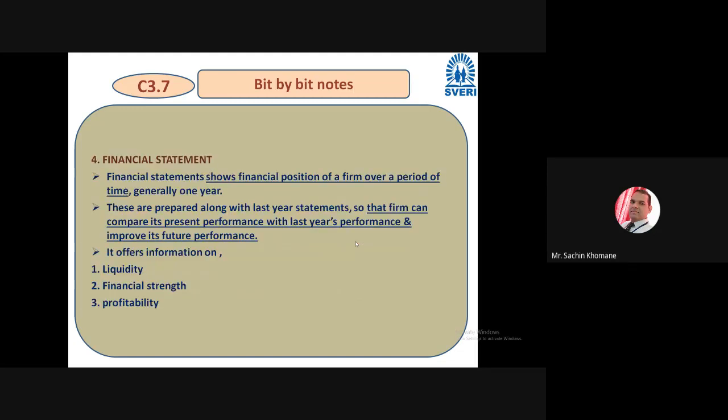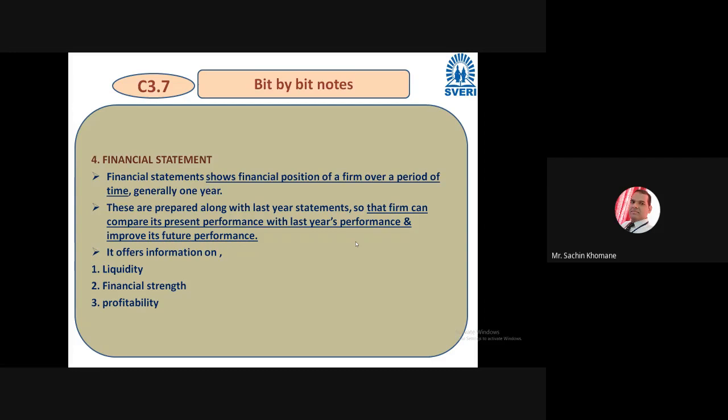Fourth control technique is a financial statement. It is also a very traditional method basically. So friends, a financial statement shows the financial position of a firm over a period of time. So what is the meaning of financial statement? Statement shows financial position, over a period of time, generally for 1 year. So financial statements are there for only 1 year, right? So these are the financial statements.